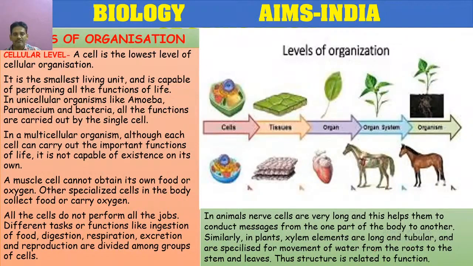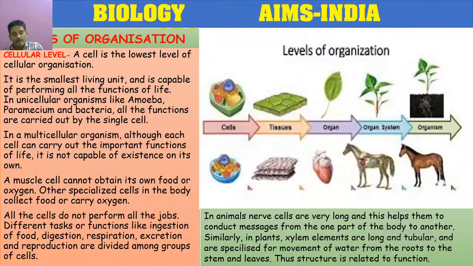It is the function of the nerve cell. Similarly, in plants, there are tissues like xylem and phloem. Xylem elements are long and tubular and are specialized for the movement of water from roots to the upper part, stem and leaves. So, conclusion: structure is related to function.